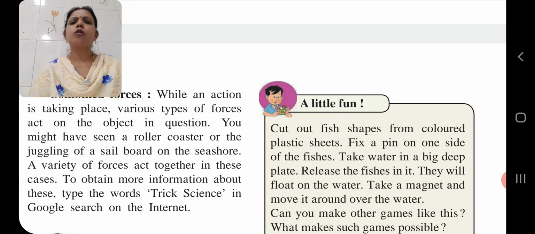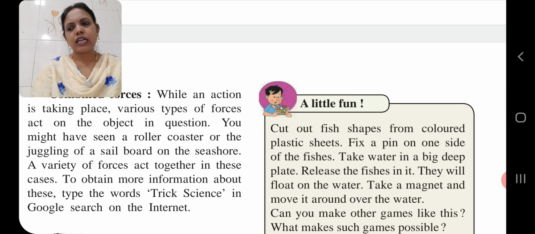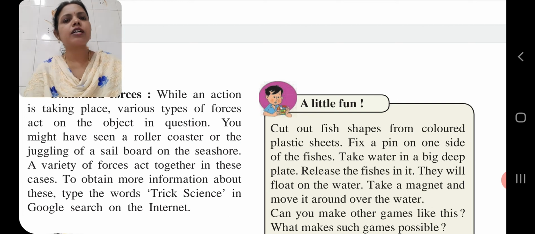To obtain more information about all this, we can type the words trig science in a Google search on the internet. It's not necessary; in our lesson, whatever is given, you study that much. At another time you can see what magical tricks are there related to all these forces. So children, here one fun activity is given.